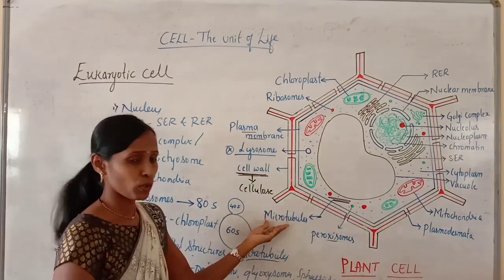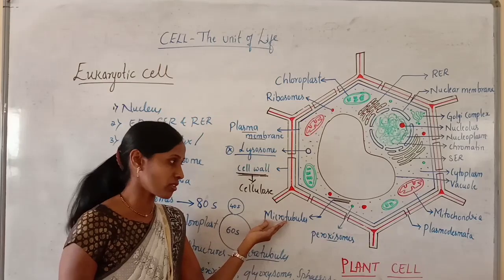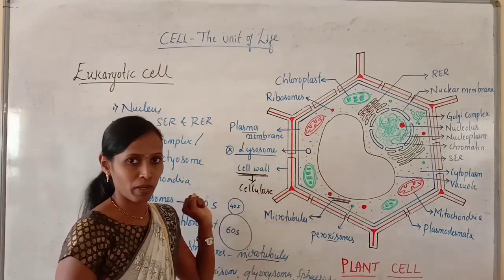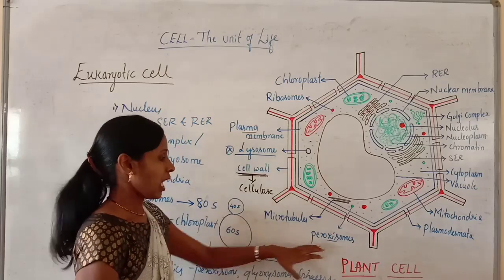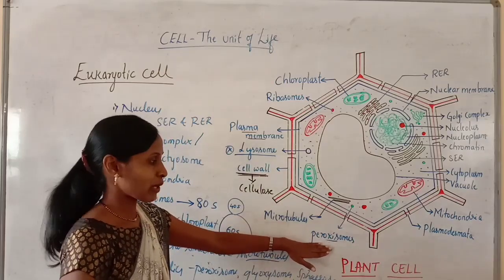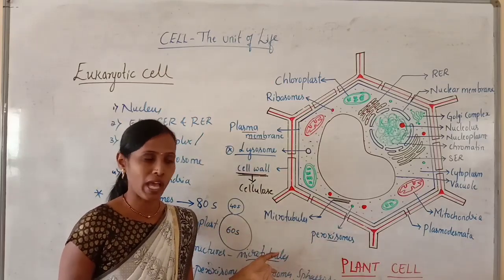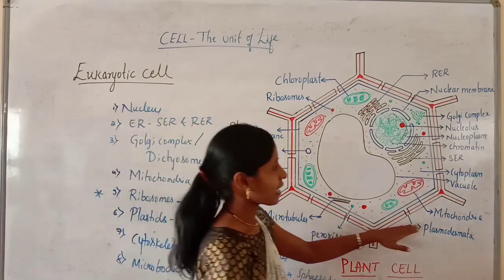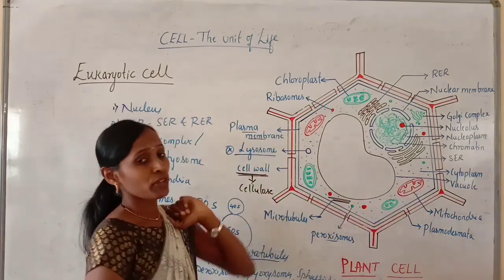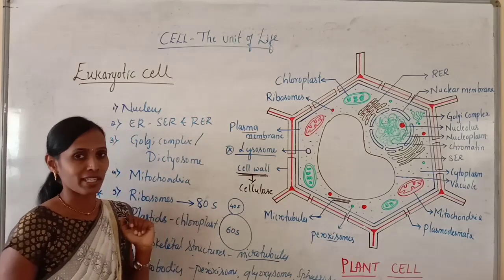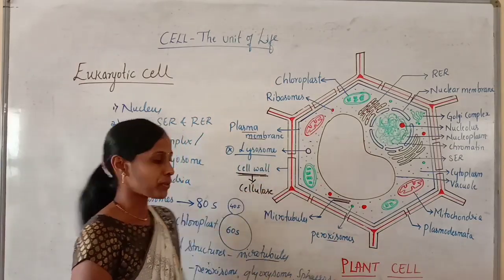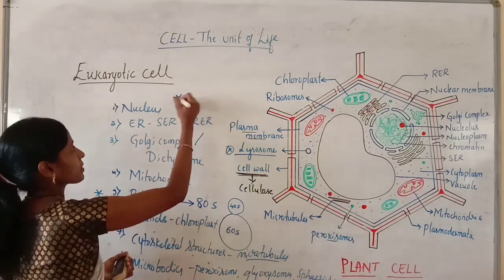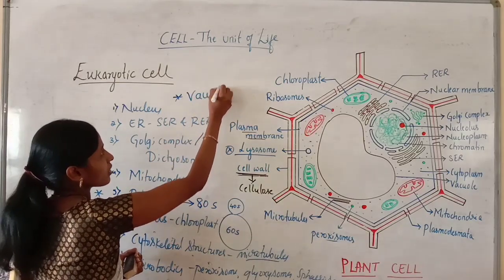So here microtubules are the cytoskeletal structures present in the cytoplasm. So what are these cytoskeletal structures? Everything I will tell you. And the microbodies like peroxisomes, glyoxysomes, spherosomes are present. And here the characteristic feature of this plant cell is the presence of a large central vacuole.